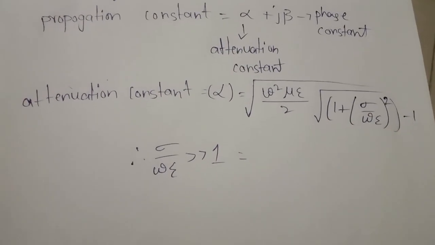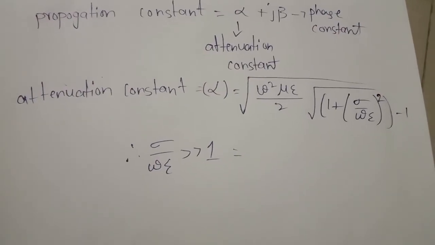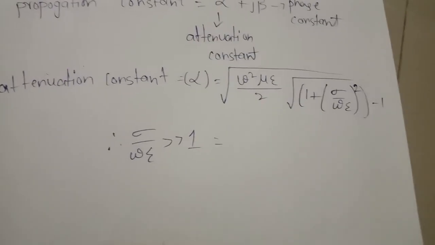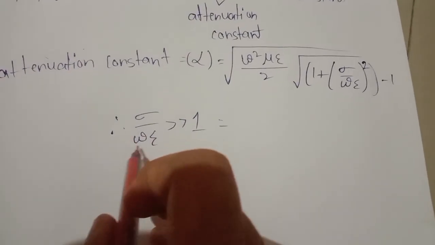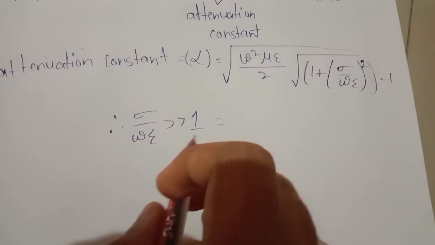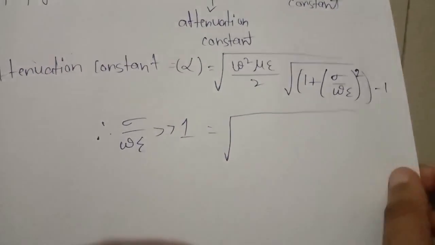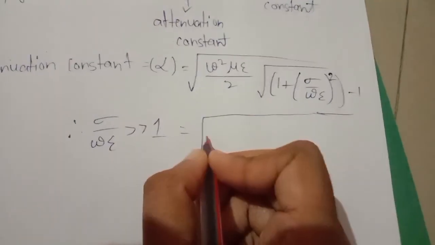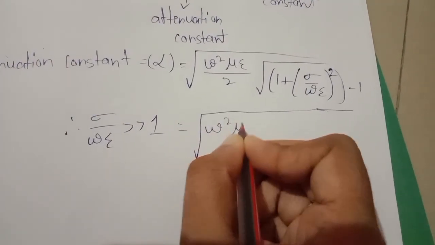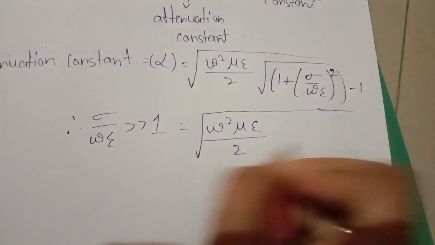I already said that a good conductor has one important condition, that sigma by omega epsilon is greater than 1. So we write this equation as omega square mu epsilon by 2.